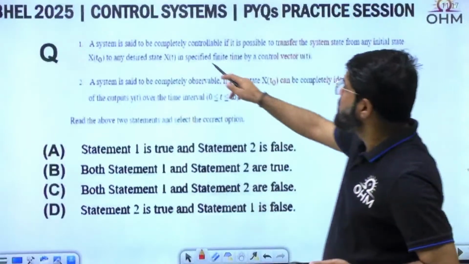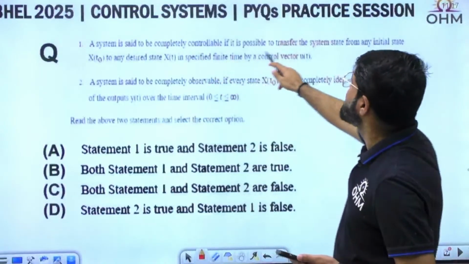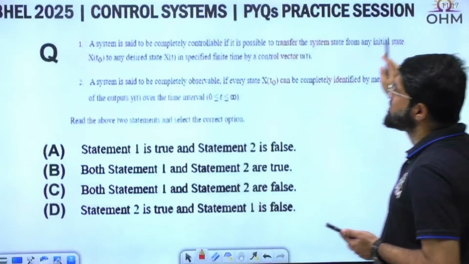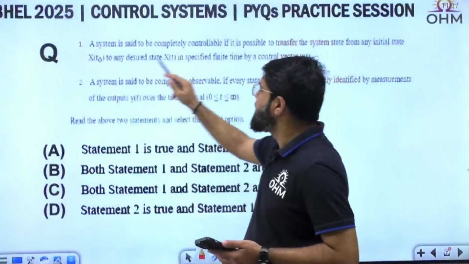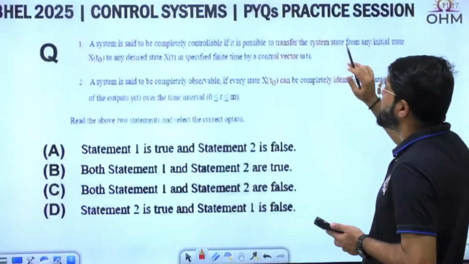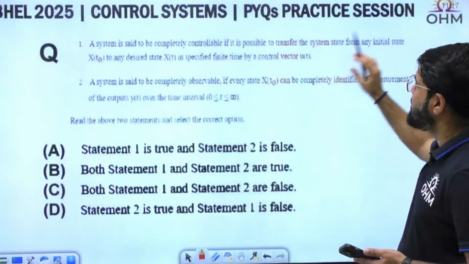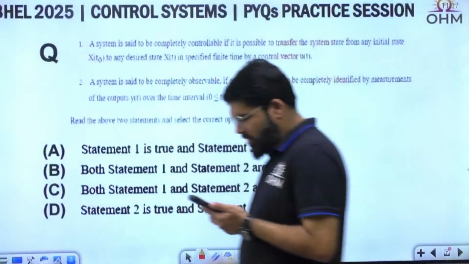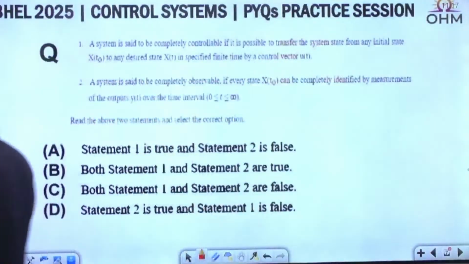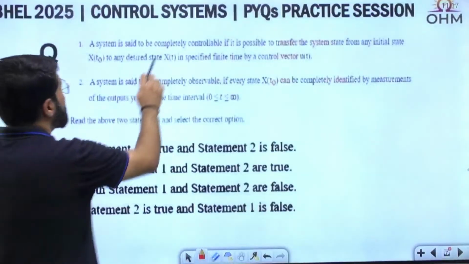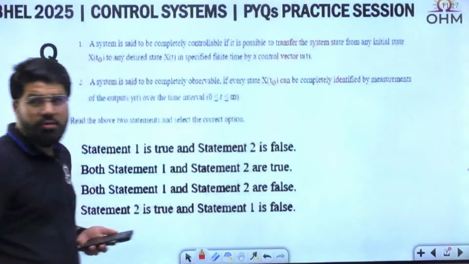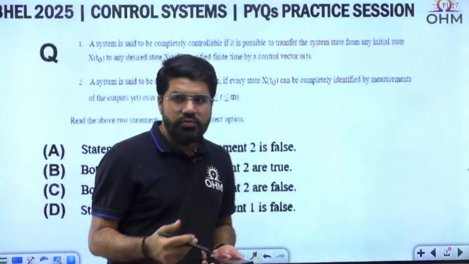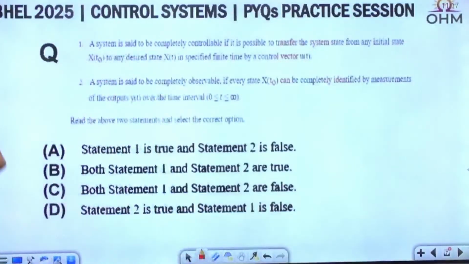A system is said to be completely controllable if it is possible to transfer the system state from any initial state x(t0) to any desired state x(t) in the specified finite time by a control vector u(t). You can also try to read it, but I am reading it parallelly. This is the definition of controllability. There was one question on the test of controllability also. We'll come to that.